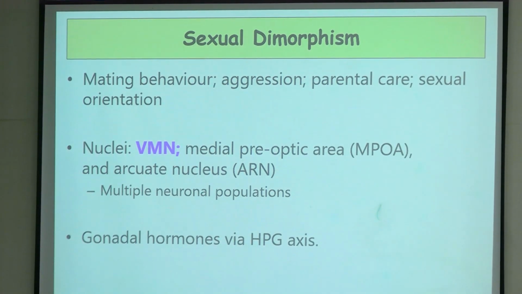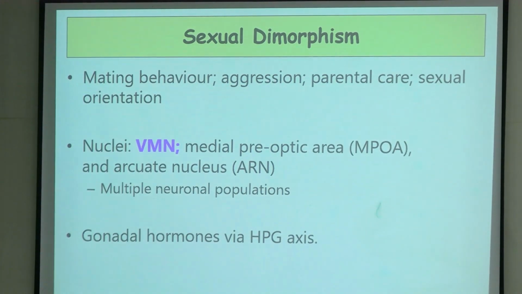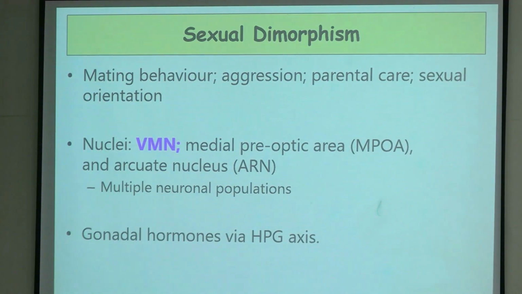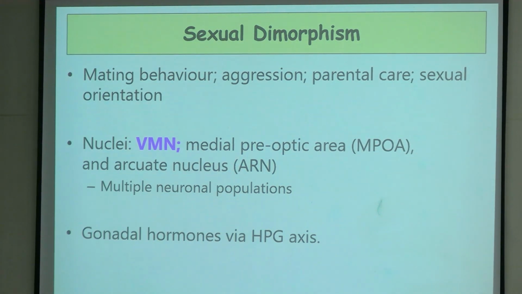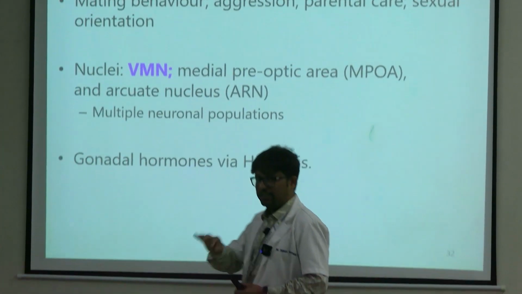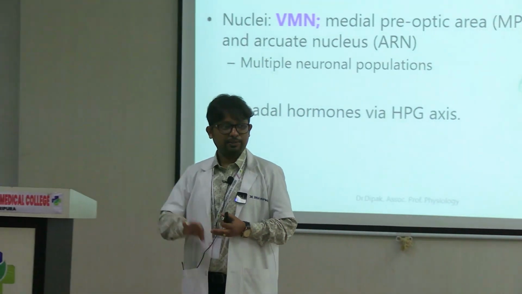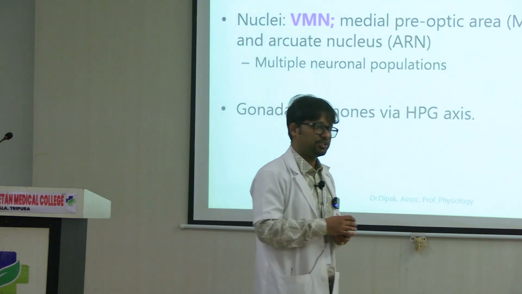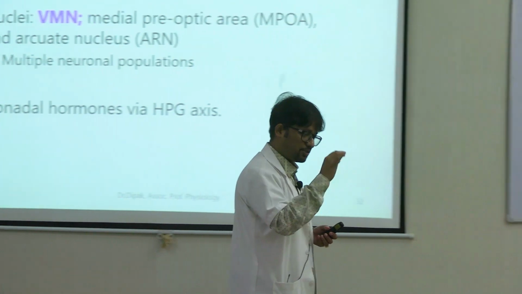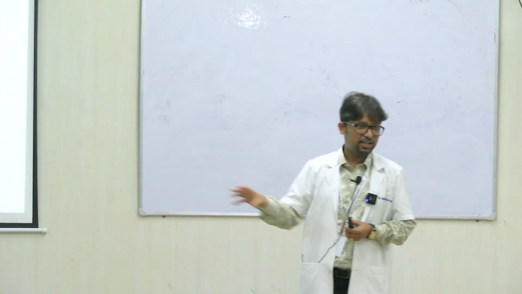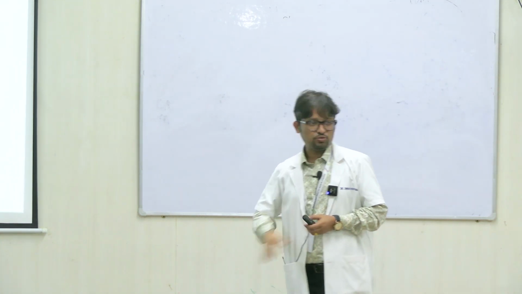The nuclei concerned with that are the ventromedial nucleus, medial preoptic area, and arcuate nucleus. I am just giving you the broad picture. In each of these three nuclei, there are multiple sub-neuronal projections. Plenty of transcription factors in small subsets of neurons in these neuron groups are now identified, which is attributed to these forms of dimorphism.